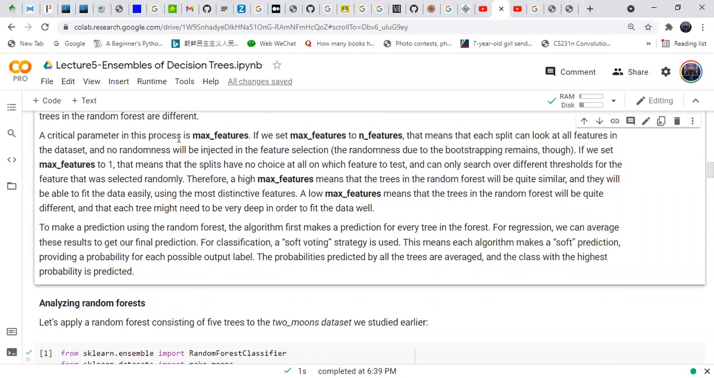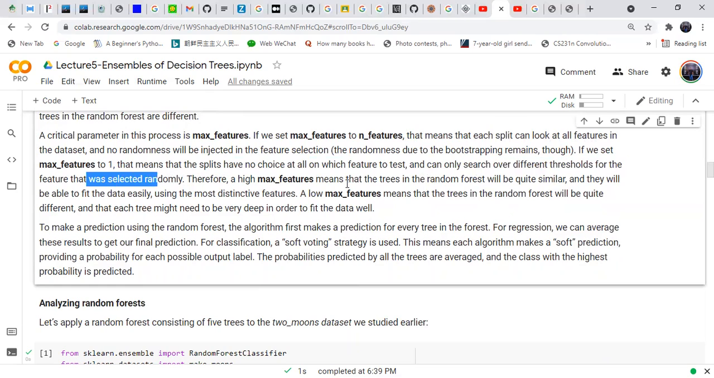A critical parameter in this process is max features. If we set max features to n features, that means that each split can look at all features in the dataset. No randomness will be injected in the feature selection. If we set max features to 1, it means that splits have no choice at all on which feature to test, and can only search different thresholds for features that are selected randomly.